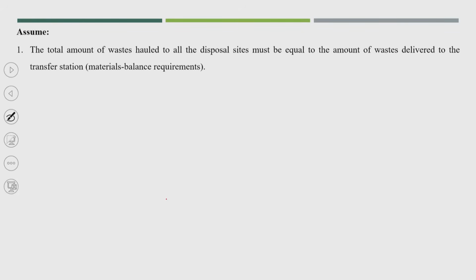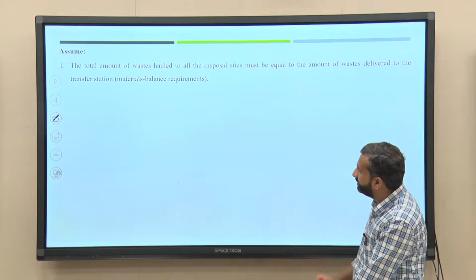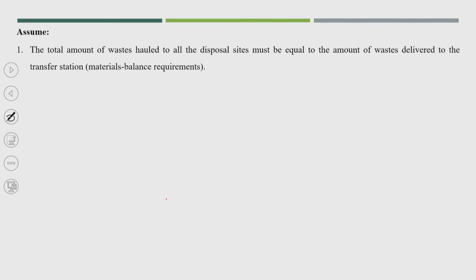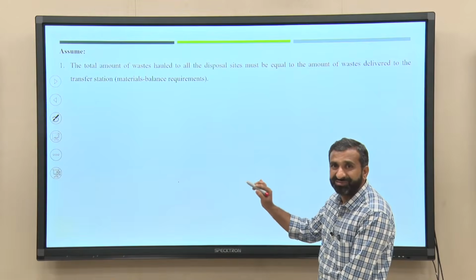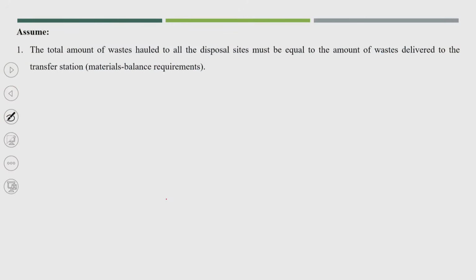Before finalizing the optimum allocation, we have to assume a few points. The first point is that the total amount of waste hauled to the disposal sites must be equal to the amount of waste delivered to the transfer stations. This is the important assumption. Whatever amount of waste is delivered at the transfer station, the same amount should be hauled to the disposal site.